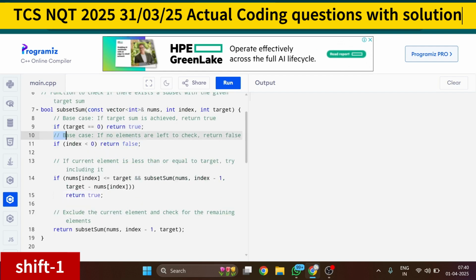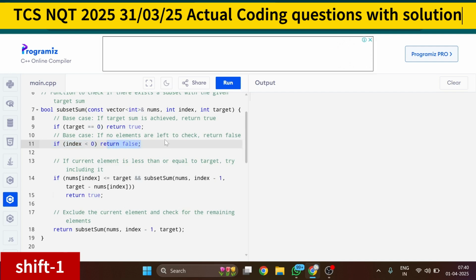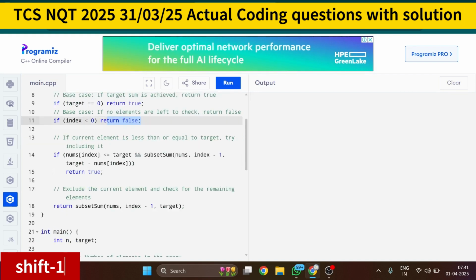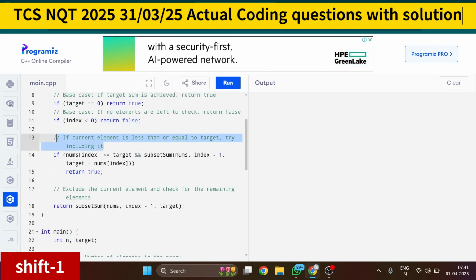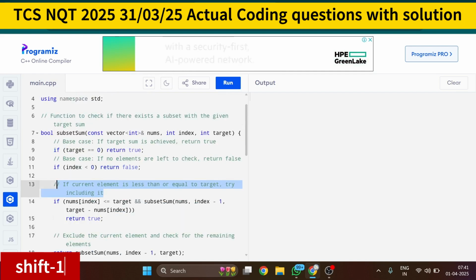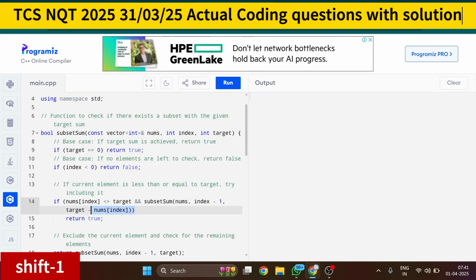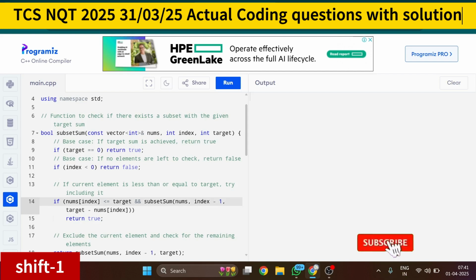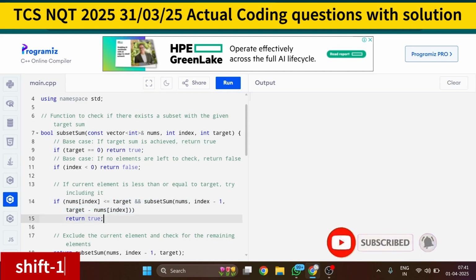Then the other base case: if index less than 0, meaning the index is going out of boundary, it will return false, because if no elements are left to check, it means you are not getting the target sum. Now if the current element is less than or equal to target, then you have to include it in your solution and reduce that element from the target. So if nums of index is less than or equal to target and subset sum nums, index minus 1, target minus nums of index, then it will return true. Otherwise you will exclude the element.